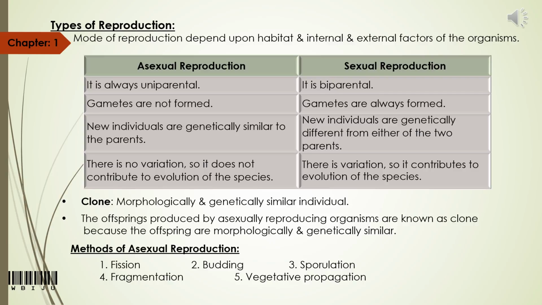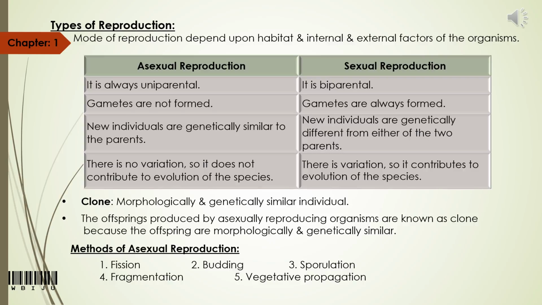Related to that, one question can be asked: the offspring of asexually reproducing organisms are known as clones. Why? To answer this, you should know what a clone is. A clone is an organism which is produced from one cell of another organism, so that they are morphologically as well as genetically the same.